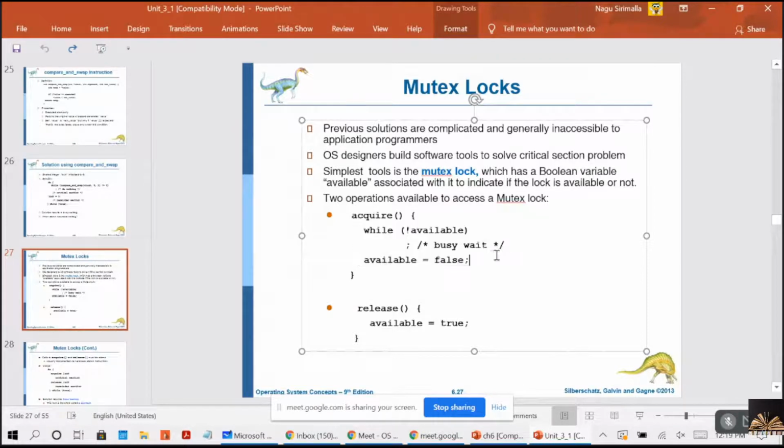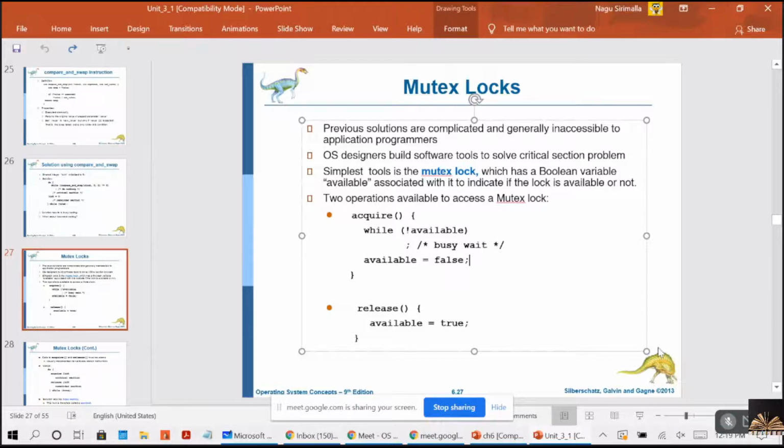Now, when a second process tries to acquire the lock, it is not available, and that makes the process stay in busy wait. After the first process comes out of the critical section, it releases the lock, so available becomes true. And when available is true, the process which is in busy waiting can now be allowed to enter into the critical section.